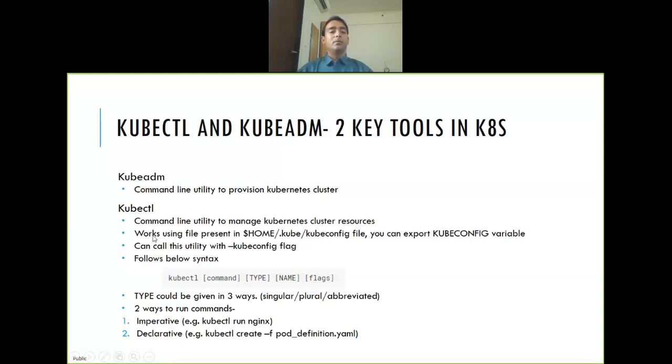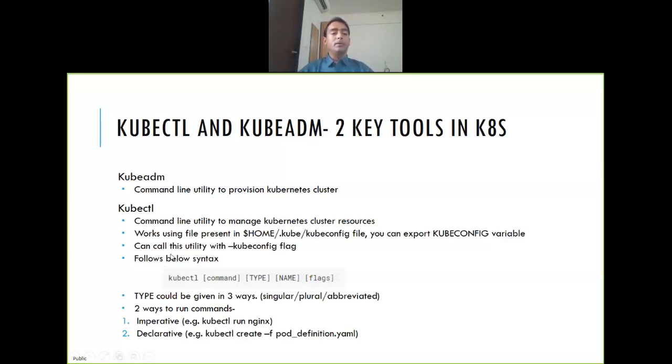Next, it works. So kubectl requires a config file, which is called the kubeconfig file. The default location of the kubeconfig file is $HOME/.kube, but you can give any other location and put that in the KUBECONFIG variable. Export that and put that location, and it will pick it up. Or you can use the --kubeconfig flag. So whenever you're running kubectl, you say any command --kubeconfig. Now you don't want to give that again and again. That's why you either export the variable or you put the kubeconfig in the default location where it should be.